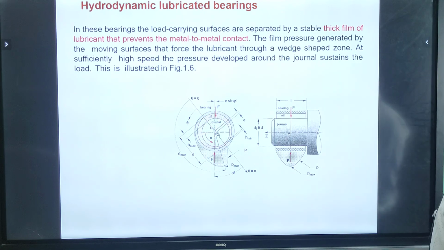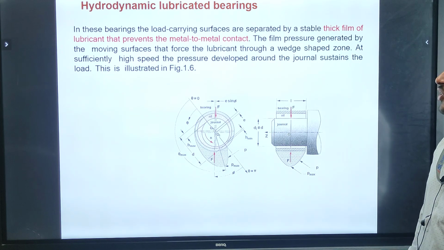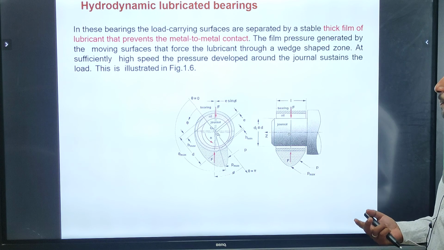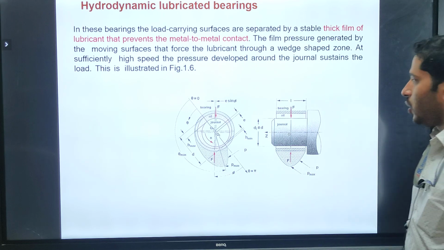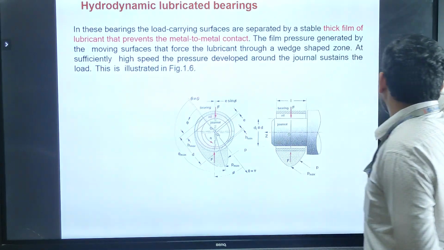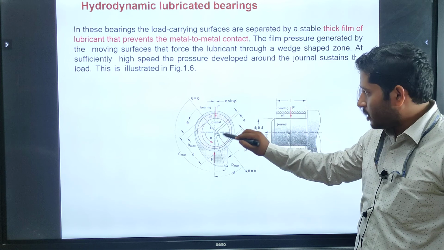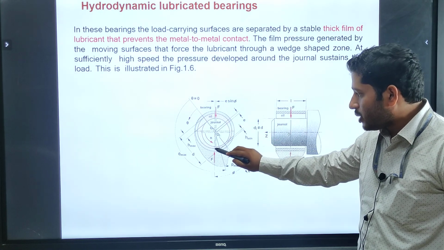Okay, this film pressure is generated by the moving surface that forces the lubricant through the wedge-shaped zone. At a sufficiently high speed, the pressure will be developed around the journal to sustain the load. Already we discussed, is it right? If the journal is in rest condition, this journal will contact this bearing.